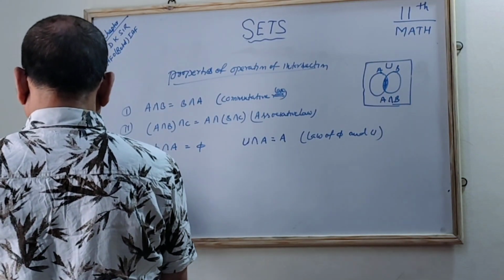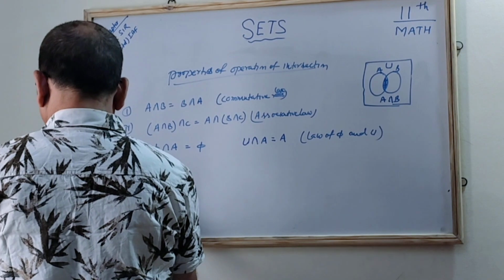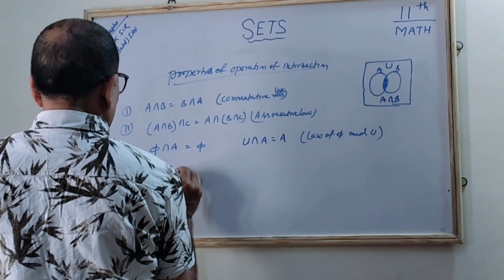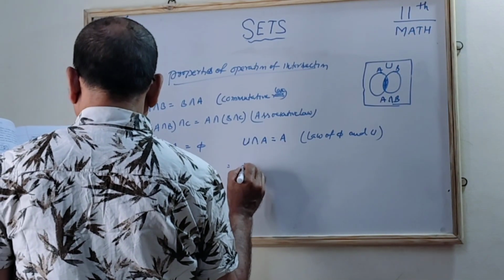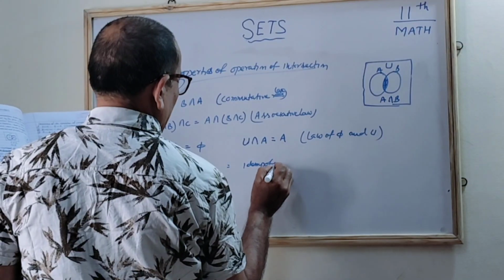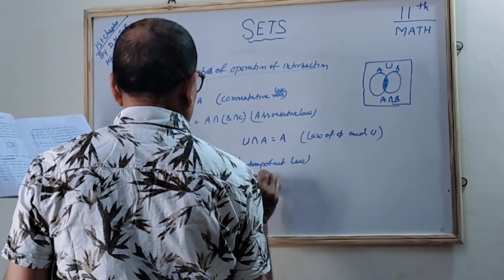Now, A intersection A, with the same set taken twice, the result will be A. This law is called the idempotent law, correct? Idempotent law.